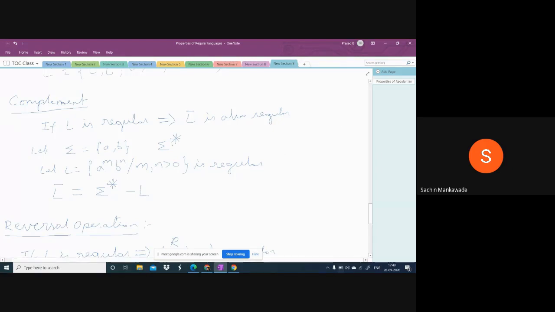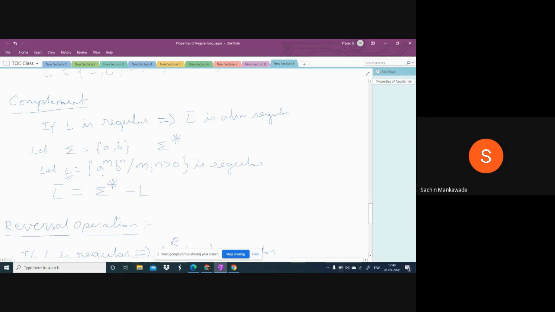Now I am taking a language L. Let L equal a power m, b power n, defined over a comma b. In this language, the inputs are a and b, and it is defined as a power m, b power n, where m comma n greater than 0. Here the powers are different, no relation. So when there is no relation, that language is regular. This concept we have already seen long back.